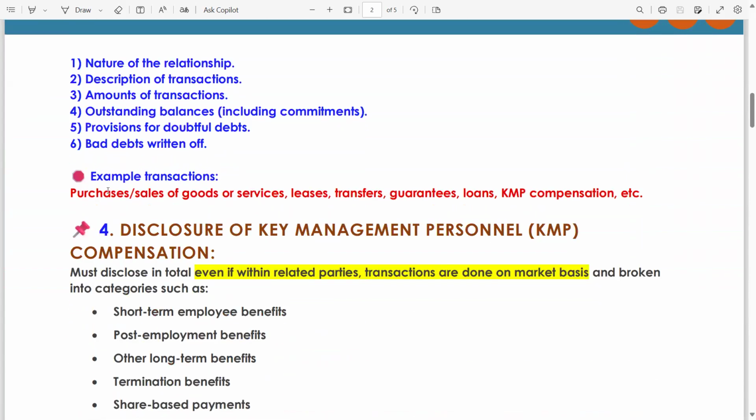Examples of transactions: purchases, sale of goods or services, leases, transfers, guarantees, loans, KMP compensation, key management personnel compensation, benefits, it could be anything, etc. Four: disclosure of key management personnel KMP compensation.